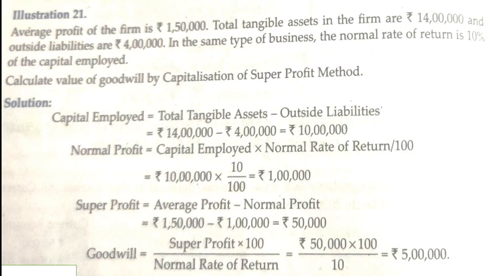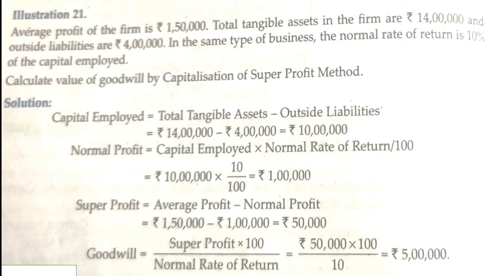See, we have to go step by step. First we have to calculate capital employed; we already know the formula. Then the second step will be average profit, then normal profit, then super profit by deducting normal profit from average profit. Once we get our super profit, we go for goodwill: super profit into 100 divided by normal rate of return. So we will get our goodwill.